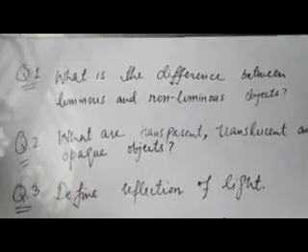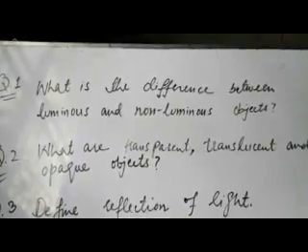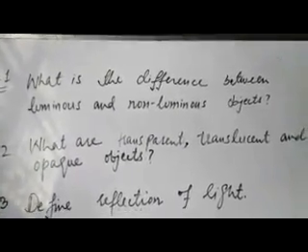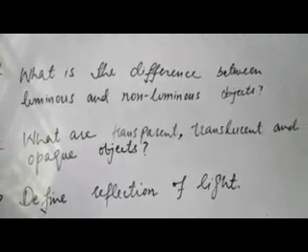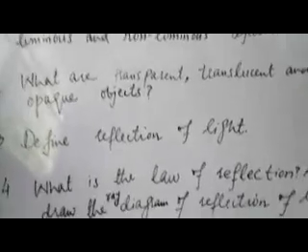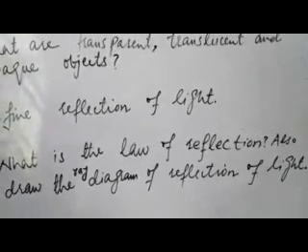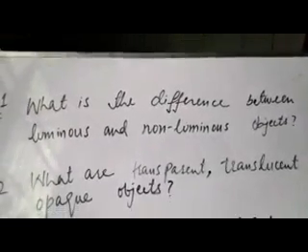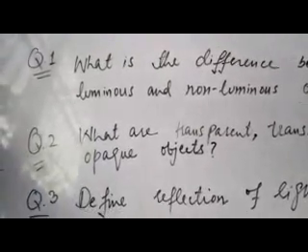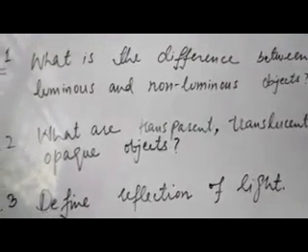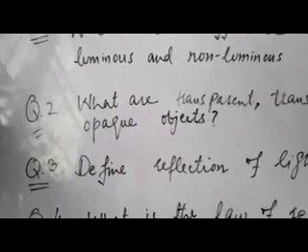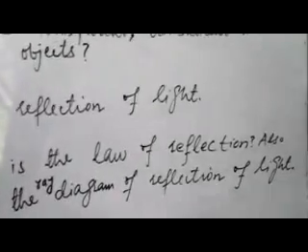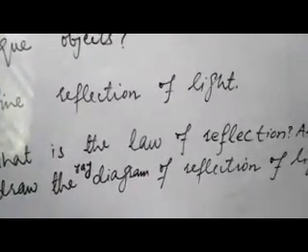Okay students, now we will discuss the questions regarding luminous and non-luminous objects, transparent, translucent and opaque objects, reflection of light, laws of reflection and diagram of reflection. Question number 1 is, what is the difference between luminous and non-luminous objects? Question number 2 is, what are transparent, translucent and opaque objects? Number 3, define reflection of light. Number 4, what is the law of reflection? Also draw the ray diagram of reflection of light.